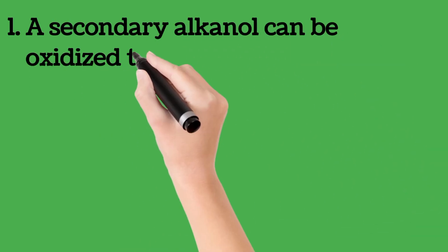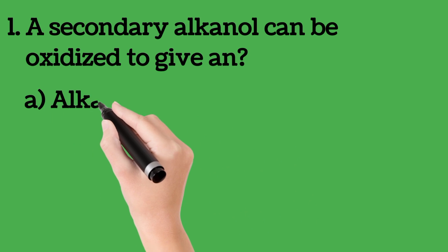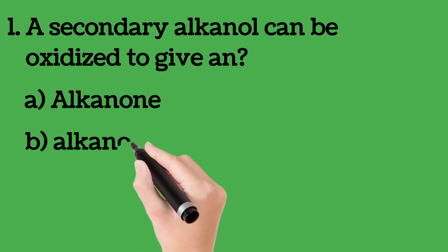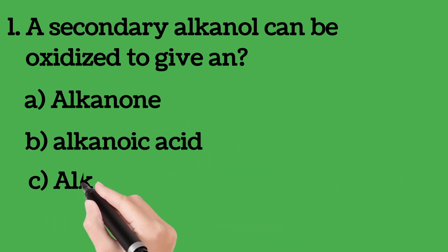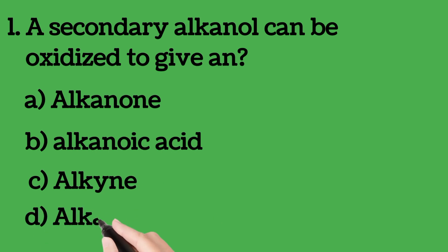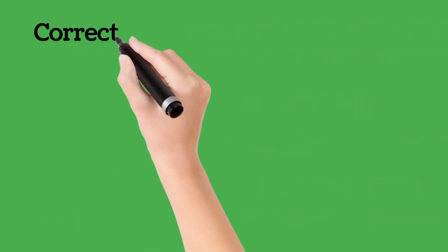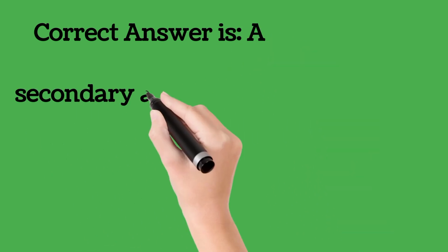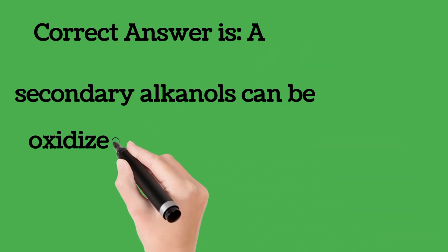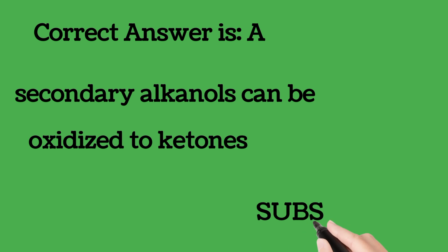Number 1 question. A secondary alkanol can be oxidized to give an A. Alkanone, B. Alkanoic acid, C. Alkyne, D. Alkanal. Alright, pick the correct option quickly. Let's go. The correct answer is A. Secondary alkanols can be oxidized to ketones, which are also alkanones.